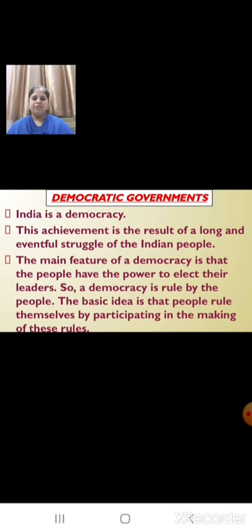And the main feature of the democracy is that the people have the power to elect their leaders. So, a democracy is rule by the people. And the basic idea is that people rule themselves by participating in the making of these rules.